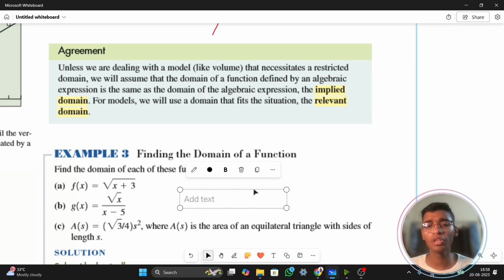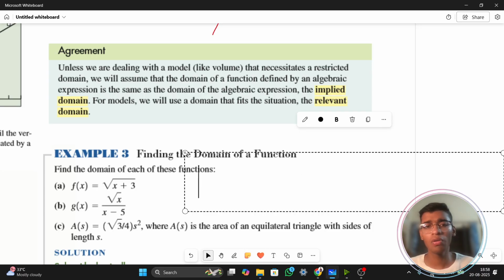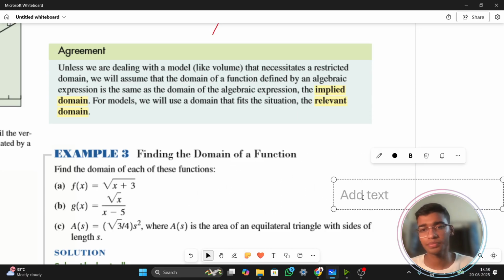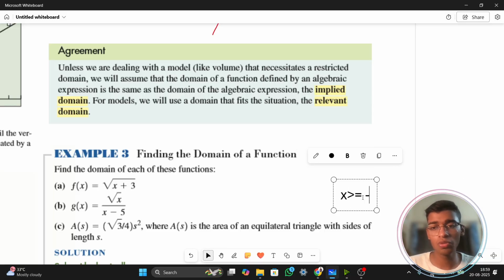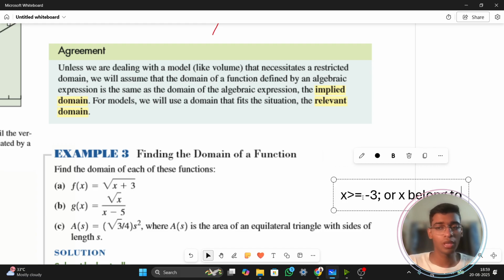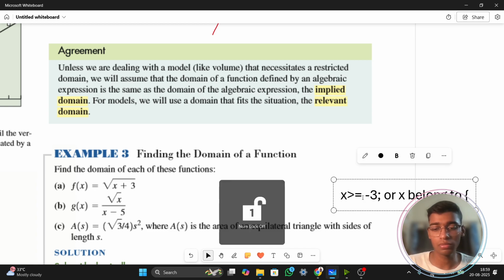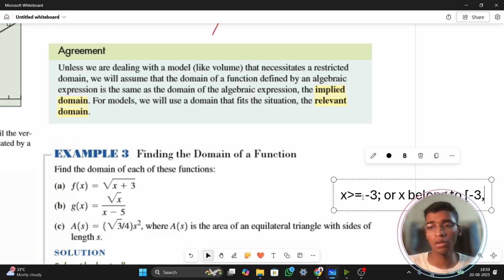Another way of defining this thing is in terms of set notation, right? How is the set notation formed? See, my x has to be greater than equals to minus 3. This can be given in terms of set notation, which says my x will belong to the interval including minus 3, comma, infinity.